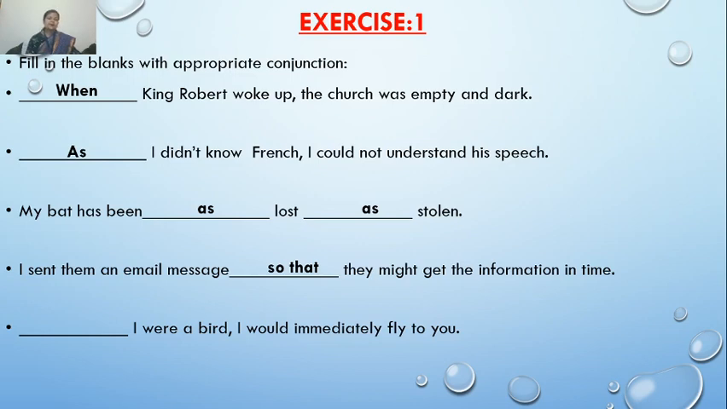Clear? Now look at the last sentence. Dash I were a bird, I would immediately fly to you. We can see that it is a conditional sentence. A condition has been given. So which word is best used for a conditional sentence? Which conjunction? If. If I were a bird, I would immediately fly to you.